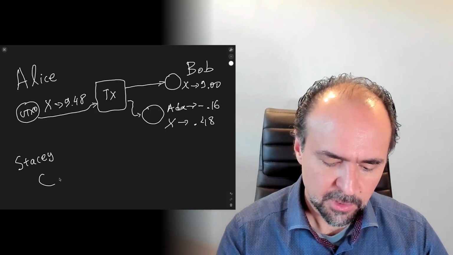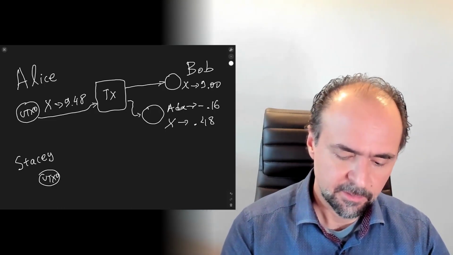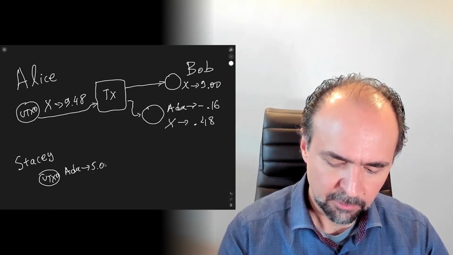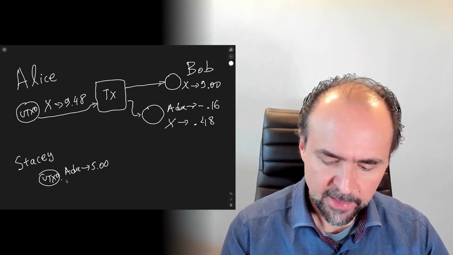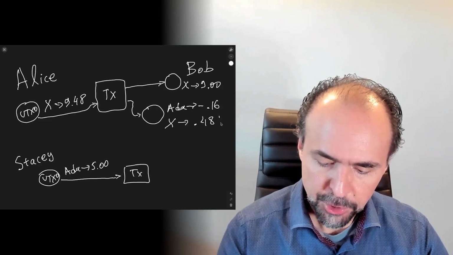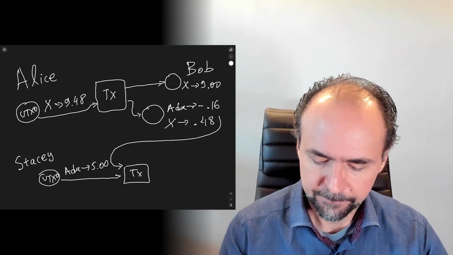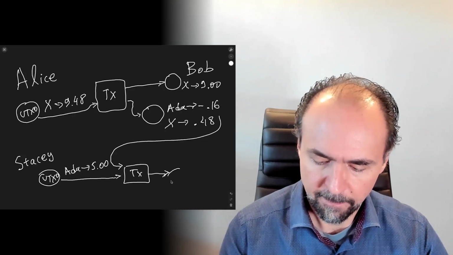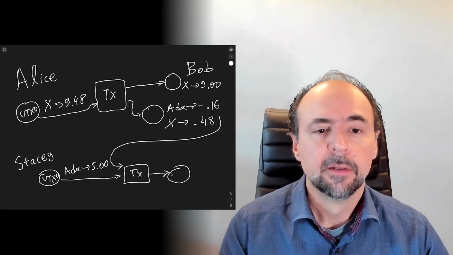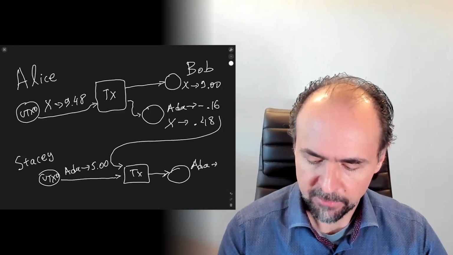Now Stacy would use one of her own UTXOs that has ADA, let's say an amount of 5, and Stacy will create another transaction that would consume the liability and will create a new UTXO that will be controlled by Stacy and will pay the fees for both transactions.